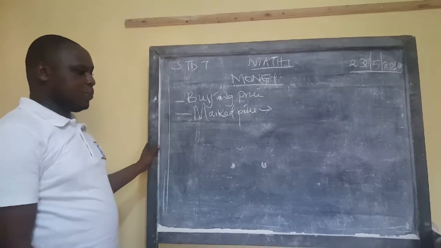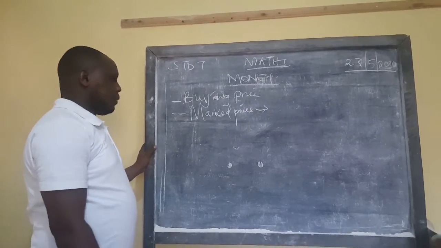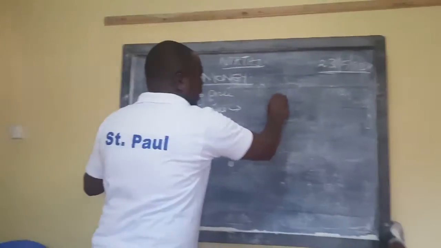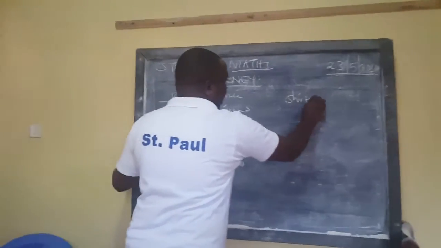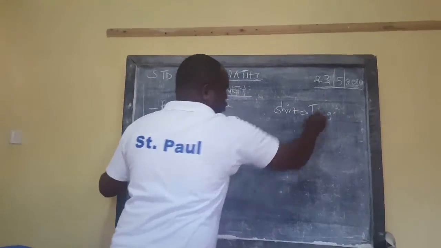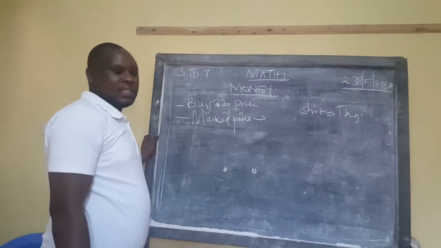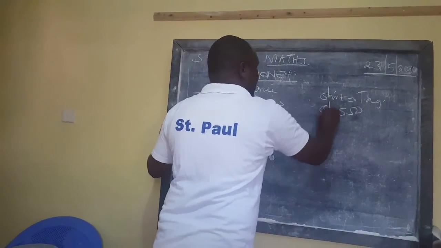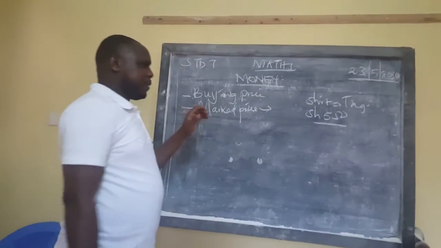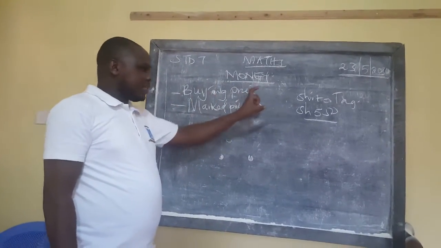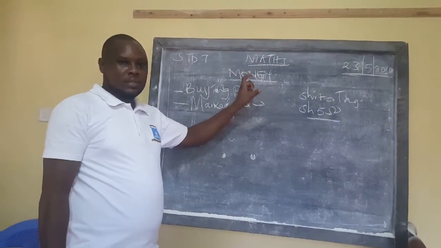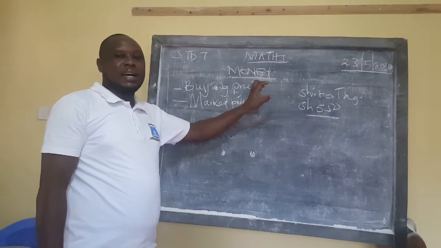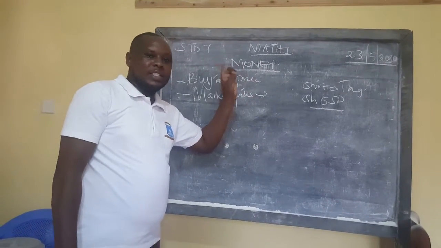When you go to the shop, you find that a shirt has a tag. So we say that the shirt is tagged at maybe 550 shillings. What is that tag price talking about? The price that you find on that shirt, maybe a paper is pinned there and written 550 shillings.